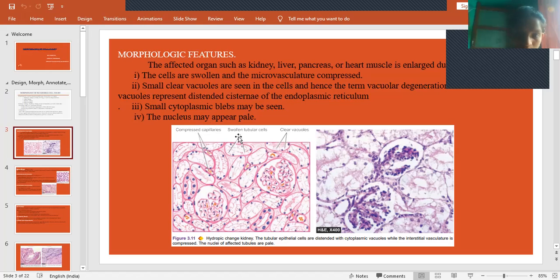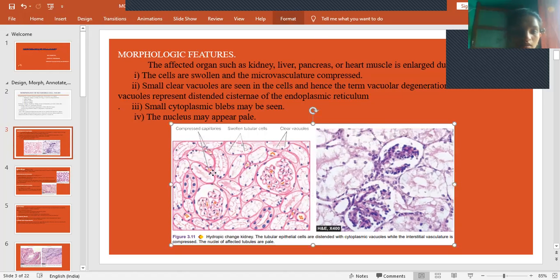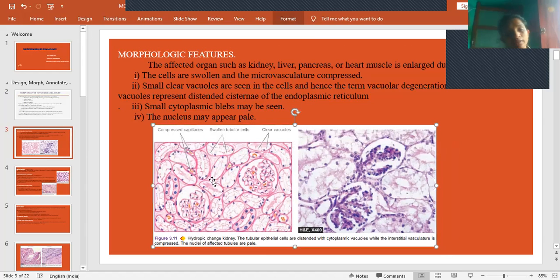These are the swollen tubular cells and compressed capillaries. Why? Because the cell size is increased, it will compress these capillaries. These red dots represent the microvasculature. Because of the increase in the size of the cell, as they are swollen, they compress the adjacent microvasculature. Clear? These are the things we find in case of hydropic change.